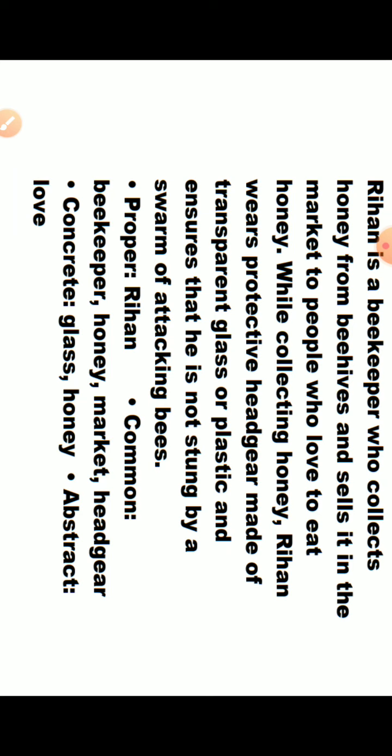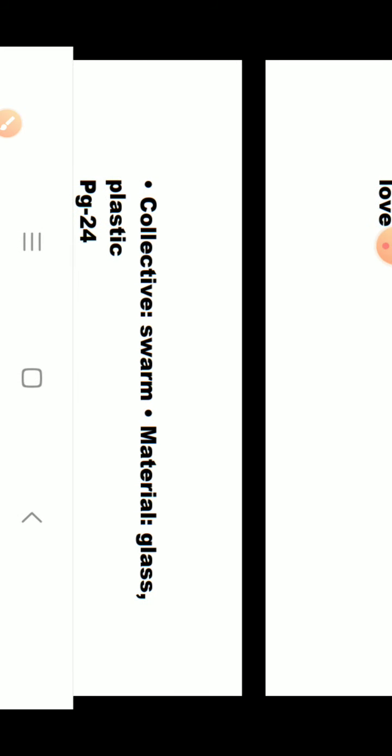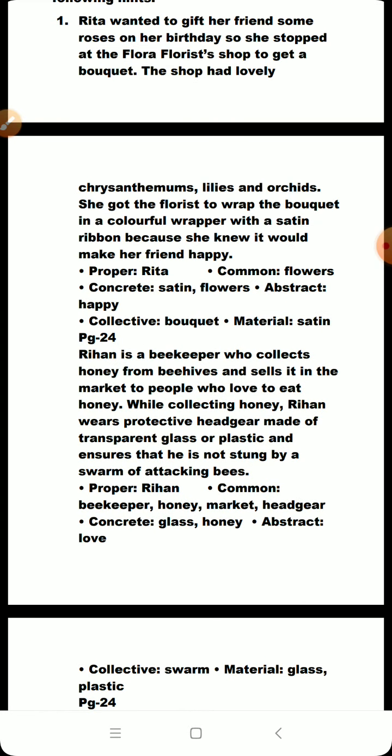This much paragraph you can write, and then we have to write what is the proper noun here. So proper noun is Rehan. Common noun is beekeeper, and honey is also a common noun, market also a common noun, and headgear also a common noun. Concrete noun is glass and honey. Abstract noun is love. Collective noun is swarm, and material noun is glass and plastic. So this is for our third picture to solve. Means first picture already solved, second we have solved, and third also we have solved. Coming on now, the fourth picture.